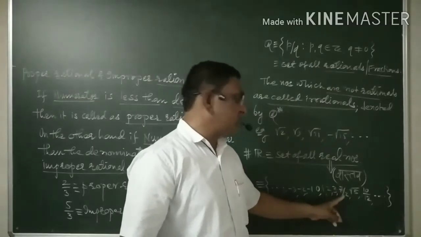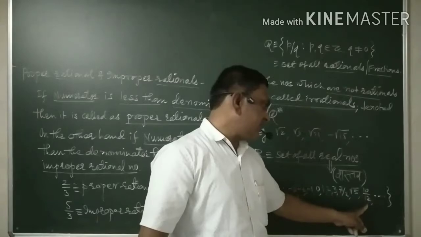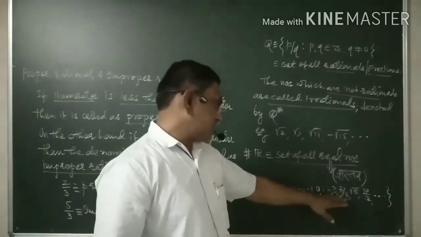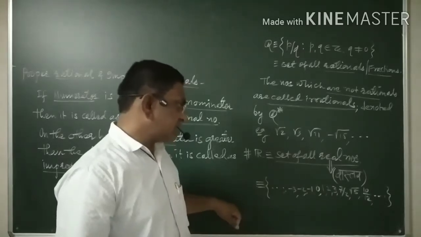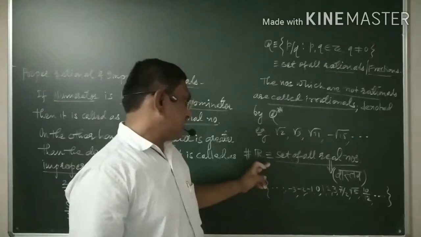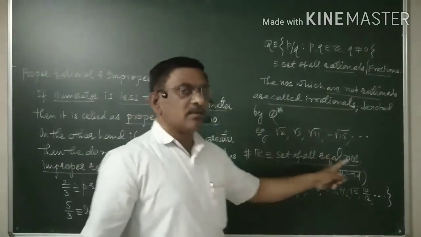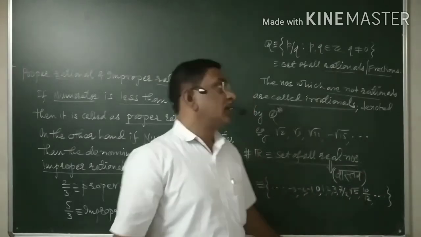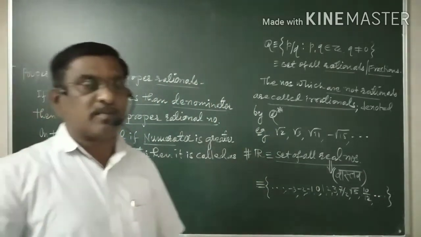Whether this 7 by 2 is there? Yes. Whether root 5 is there? Yes. Whether this 10 by 12 is there? Yes. Whether these are the positive ones. Whether negative numbers are in existence? Yes, they are in existence. And hence, this whole set is what we call the set of all real numbers. This is what we call the development of number system.